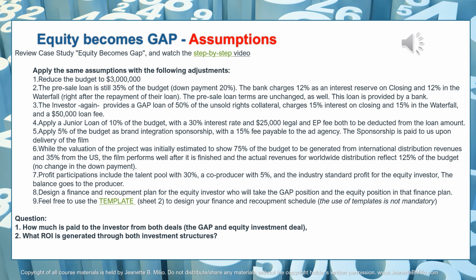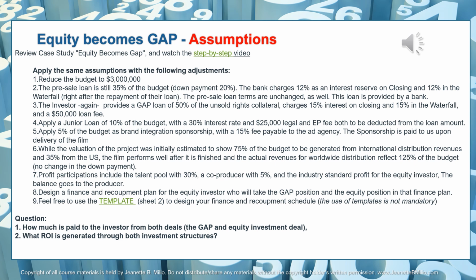The down payment is still the same because that's connected to the pre-sales, but in general, you have to look at the revenue sheet when you are designing your recoupment schedule and update that to reflect 125% of the budget.